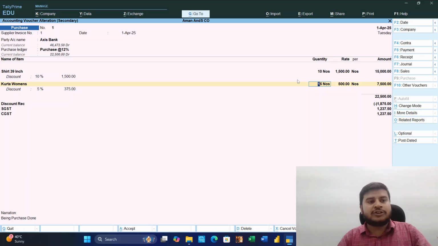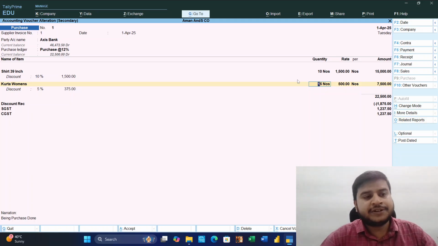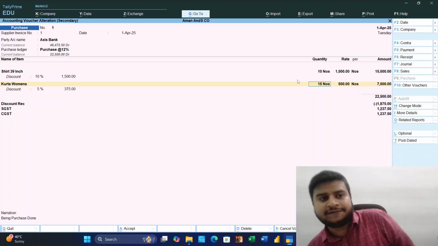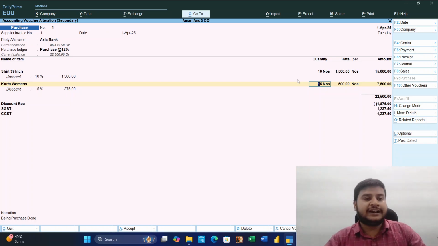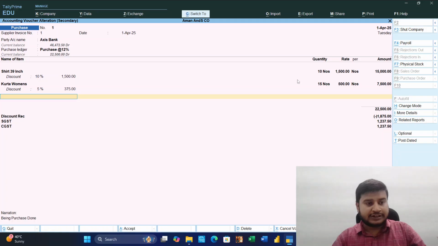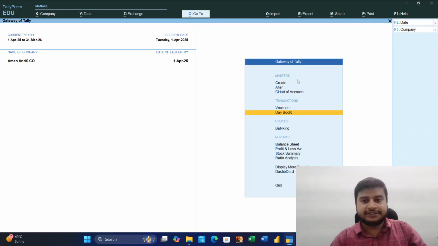Why 12%? Because we have created a ledger named purchase at the rate 12%. If we purchase at the rate 12% and enter any purchase which is not at the rate 12%, meaning the rate of GST is not 12%, then it will go wrong. So we want to segregate the items, how many items we have purchased which fall under the GST rate of 12%. All those entries will be done in purchase at the rate 12%. So this is the entry. Control S to save. Okay, 3 entries done.